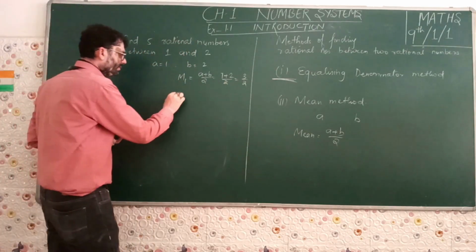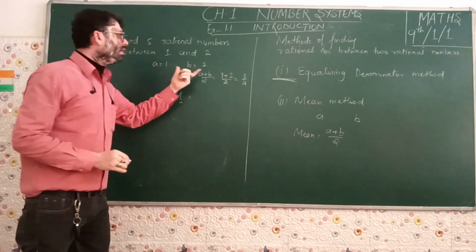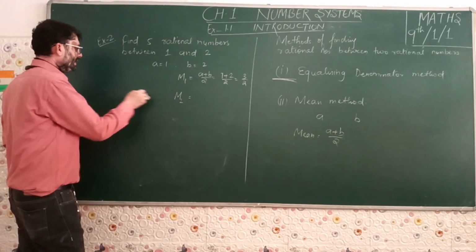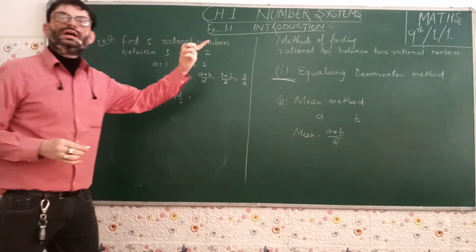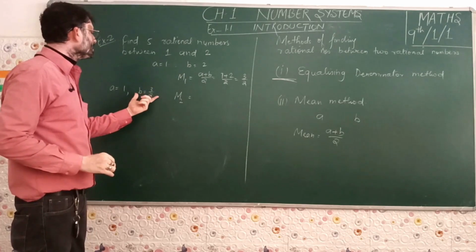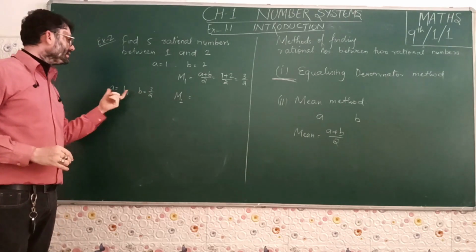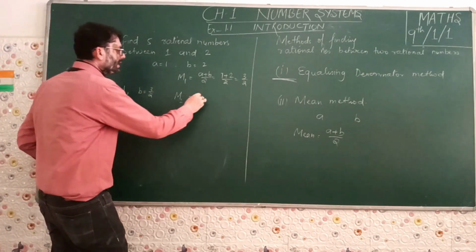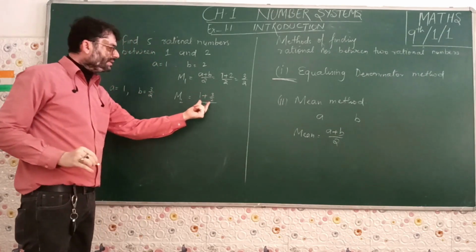For the next, you can change every time the value of either A or B. In the first case, we had A is equal to 1 and B is equal to 2. For the second case, suppose A is equal to 1, we keep as it is, and we can take B is equal to 3 by 2. If you take B is equal to 2 once again, you will get the same number. It will be repeated. So we have to change every time either the value of A or the value of B. So here this can be written as 1 plus 3 by 2 whole divided by 2. This is A plus B by 2.